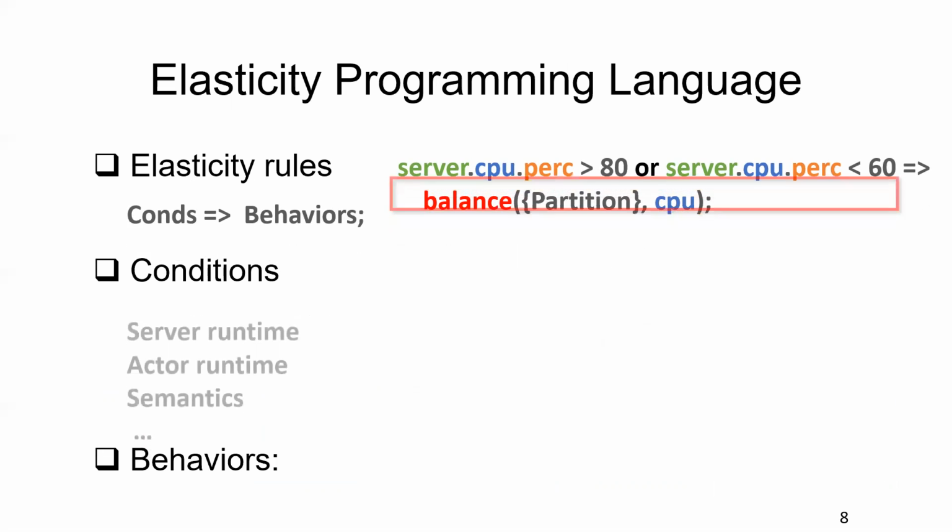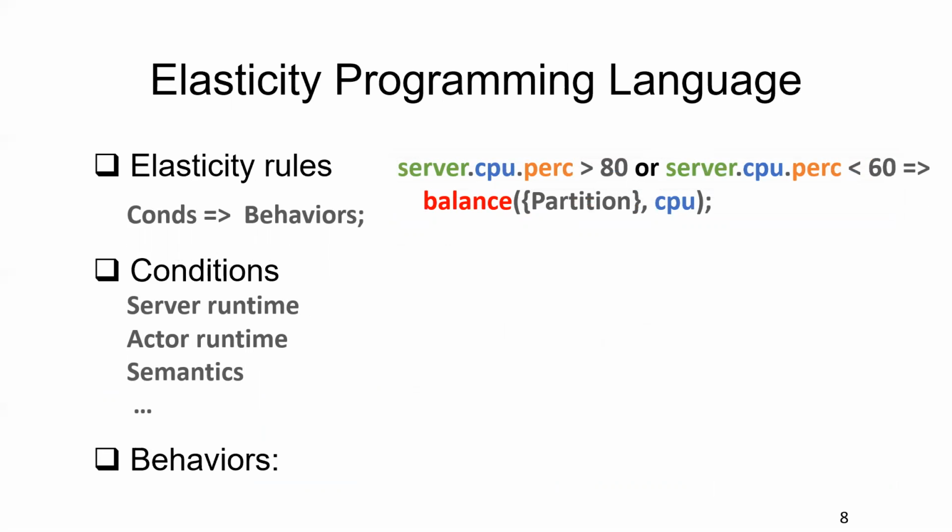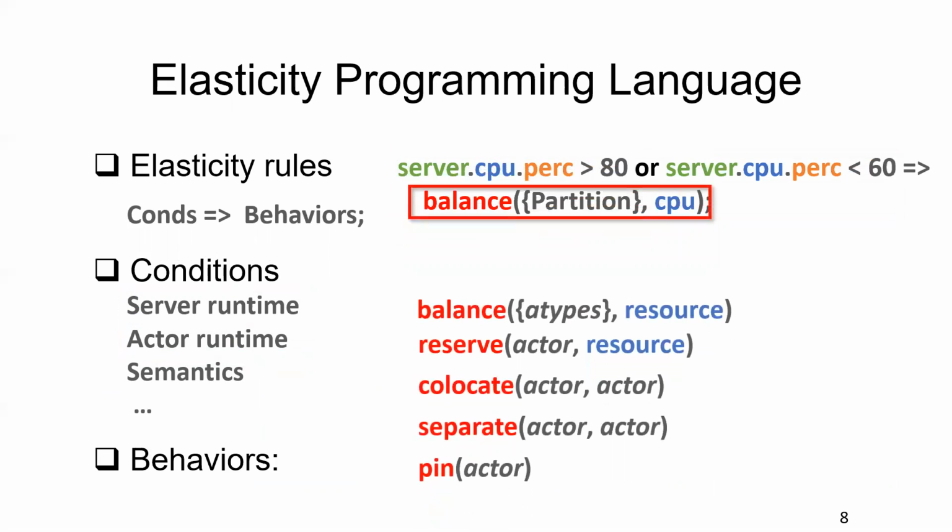In these conditions you can refer to server runtime, actor runtime, and semantics. So here we have referred to the server runtime information. This rule means that when the server CPU usage is larger than 18% or smaller than 16%, some behaviors will be triggered. So here we have the balance elastic behavior.